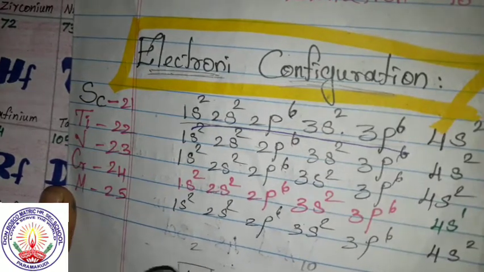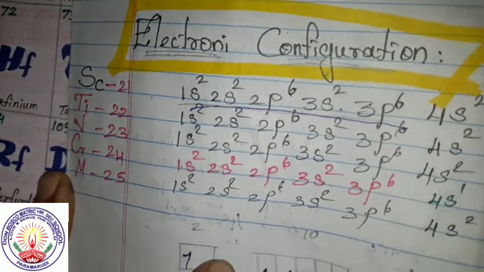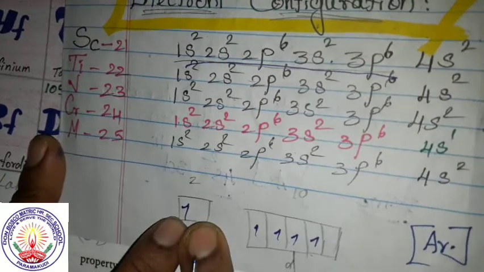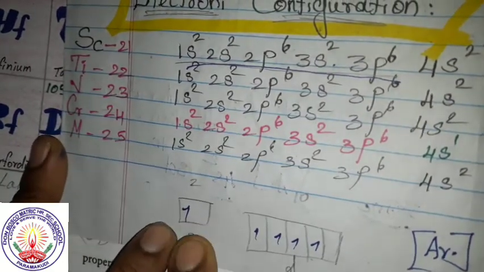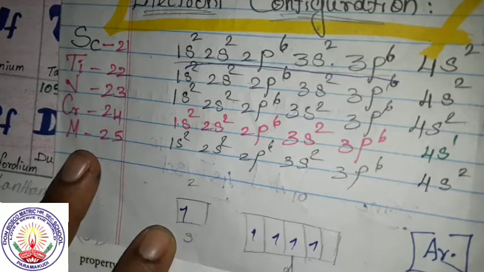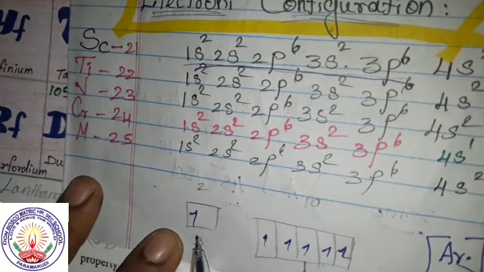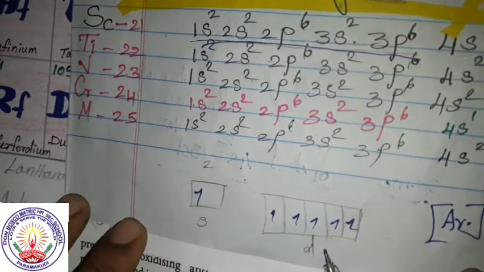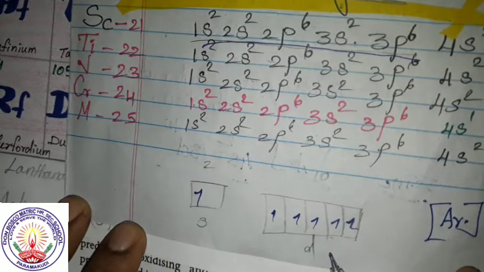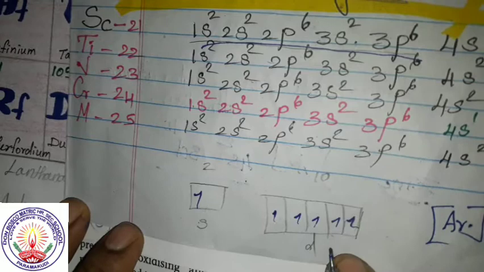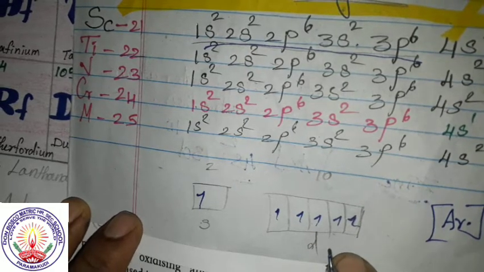Here normally it will have 4 electrons, here 2. But instead of filling here 2 electrons, we fill here 5 electrons and here it is half filled, partially filled. So thus it attains the stable configuration.